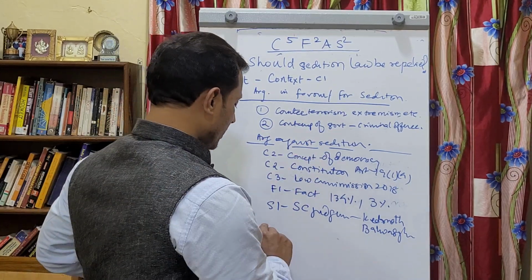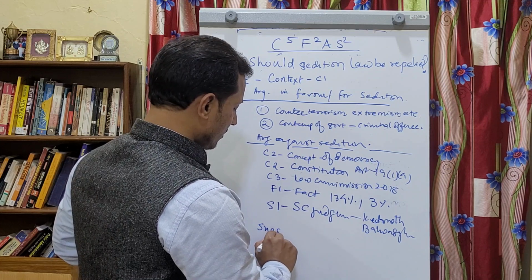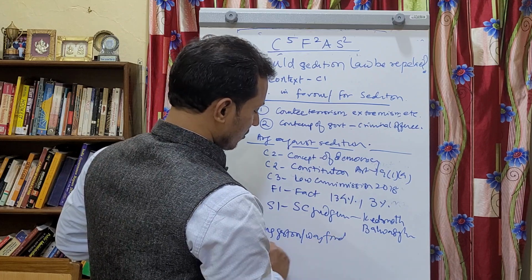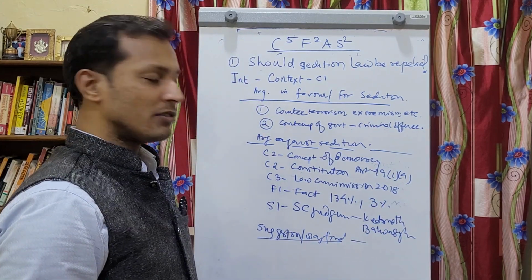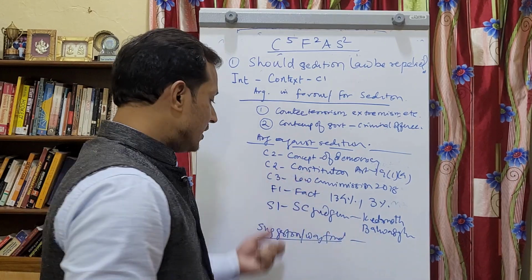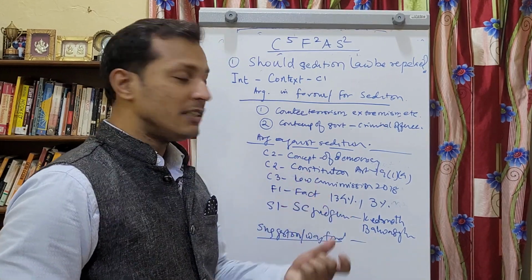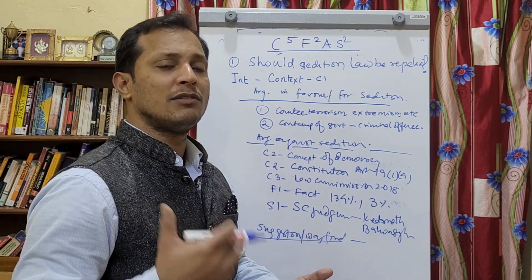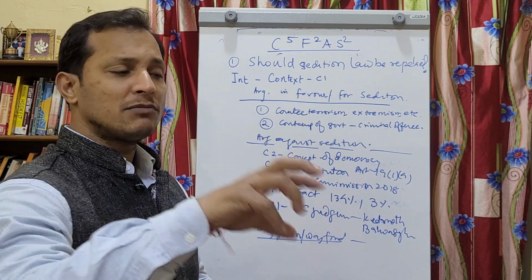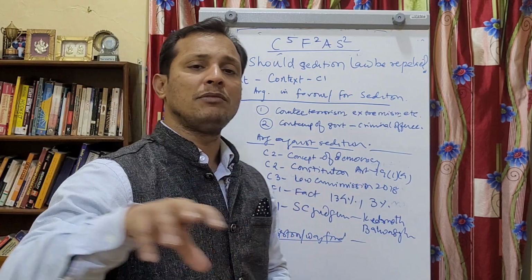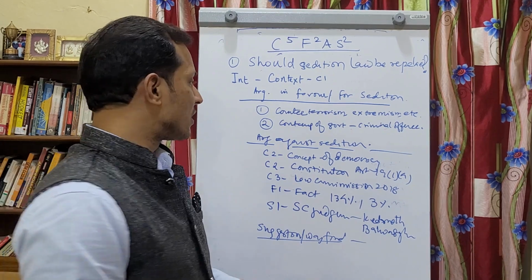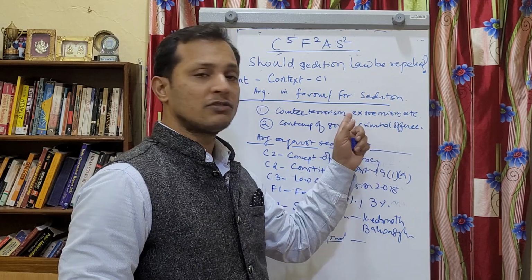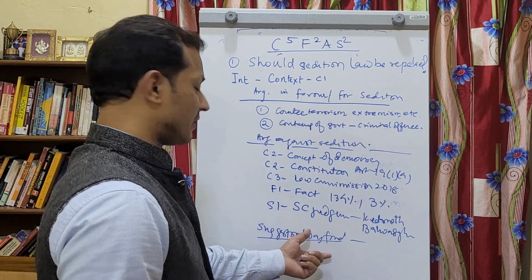You can make another subheading, which is basically suggestion or way forward, and you write that there is a need for what? There is a need to repeal this law. You can suggest the repeal of the law, but at the same time there must be provisions in some other laws, in some other IPC provisions and UAPA, to counter these threats, because as a country we cannot allow these threats to remain. Okay, we can make a suggestion.